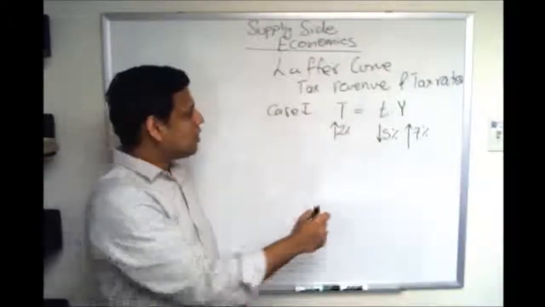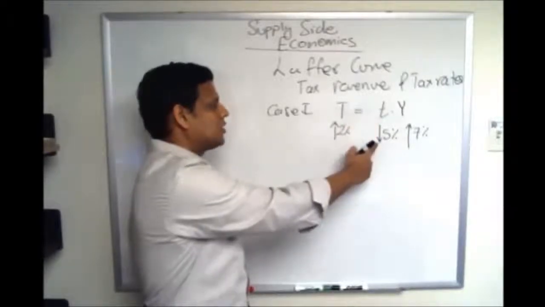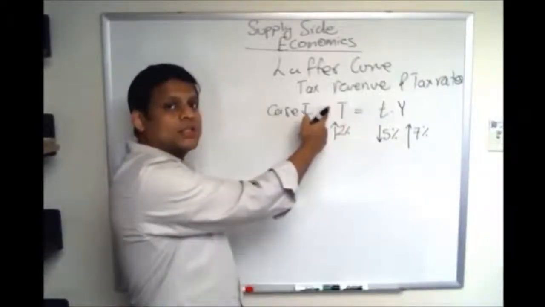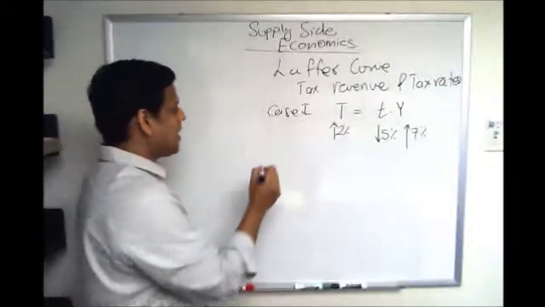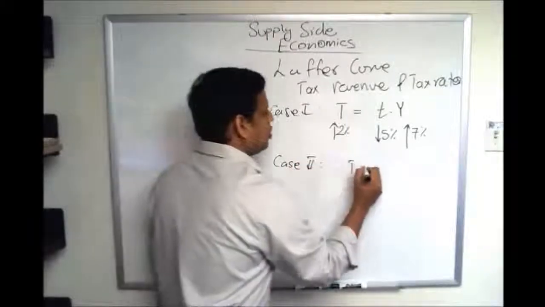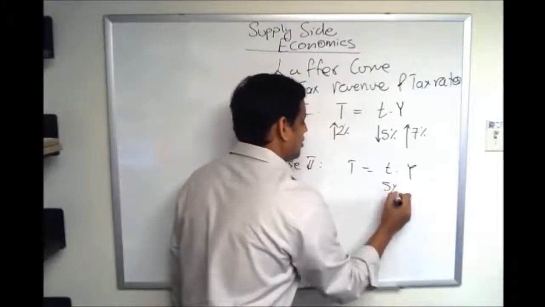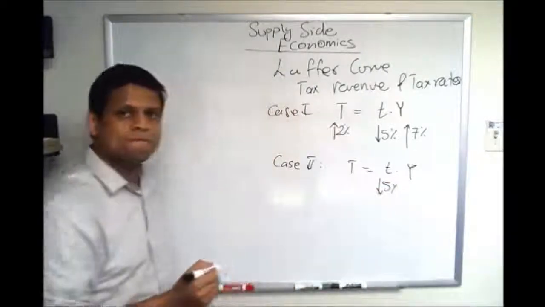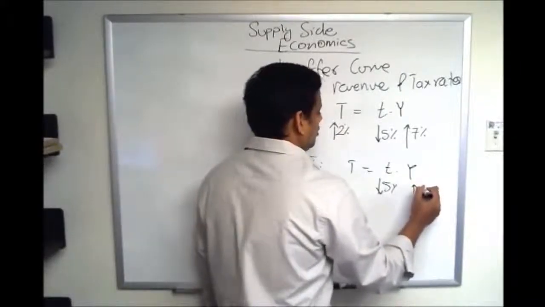So in spite of a cut in the tax rate, the total tax revenue collected by the government goes up because of the higher impact on GDP. And the second case would be you cut taxes by the same 5%, but the increase in GDP is about, say, 4%.